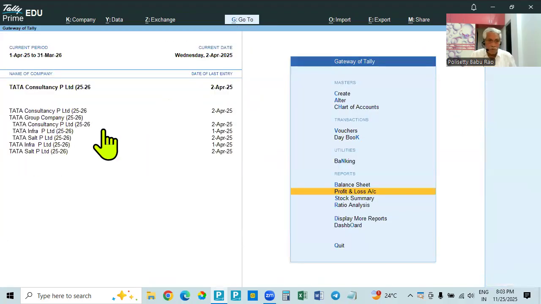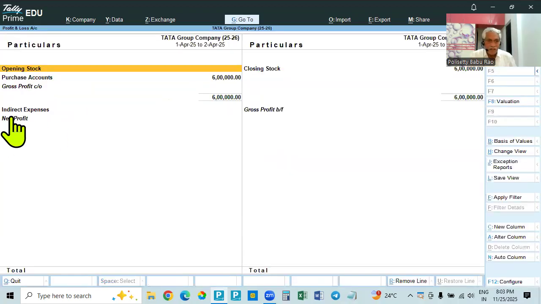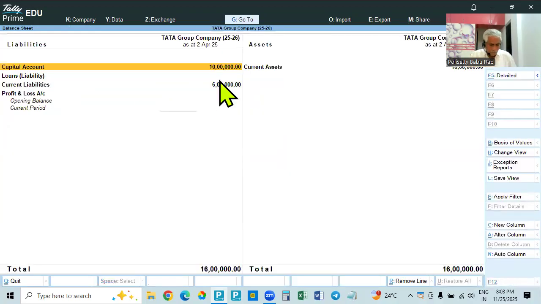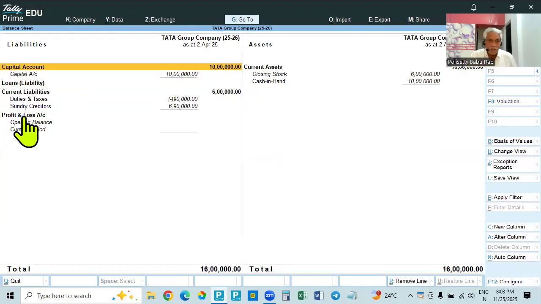Okay. Now you come to the group company. Here also you see, net profit or net loss is not showing. So in indirect expenses, the rent amount is not showing. Go to the balance sheet. Only old entries are there. There is no profit and loss account. Loss balance is not shown.